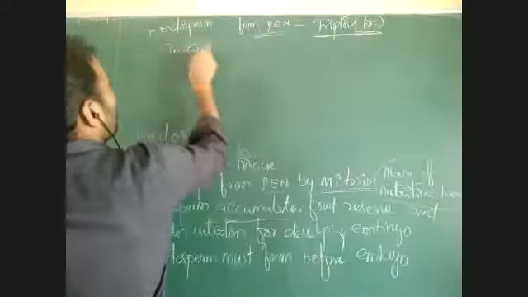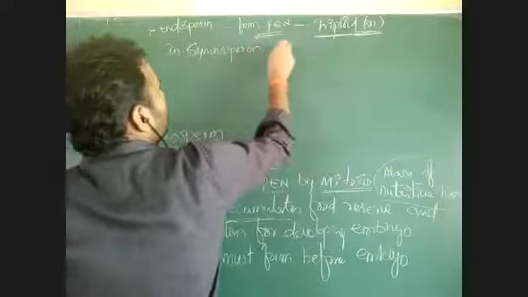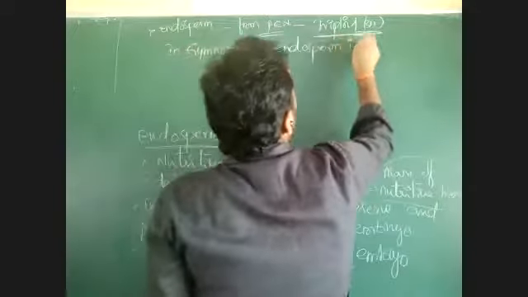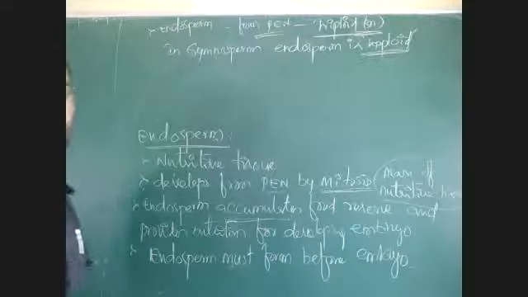So endosperm is always triploid, but in gymnosperms, this endosperm is haploid. Very important point. This we discussed already in plant kingdom, in 11th portions. Gymnosperms produce haploid endosperm because it is developing from megaspore.